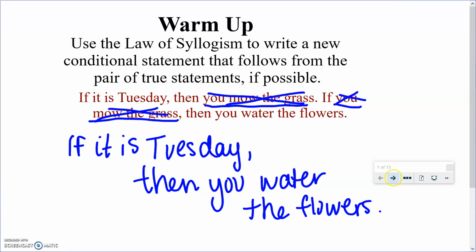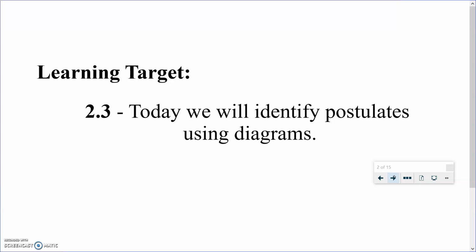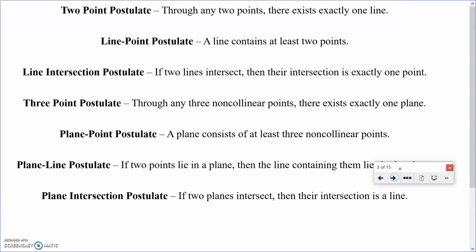All right, so we're going to move on, and today we are going to talk about some postulates using diagrams. So points, lines, planes. First we have the 2-point postulate. What this says is through any 2 points, there's exactly one line. It doesn't even matter what the 2 points are. If there's 2 points, there's exactly one line that goes through that.